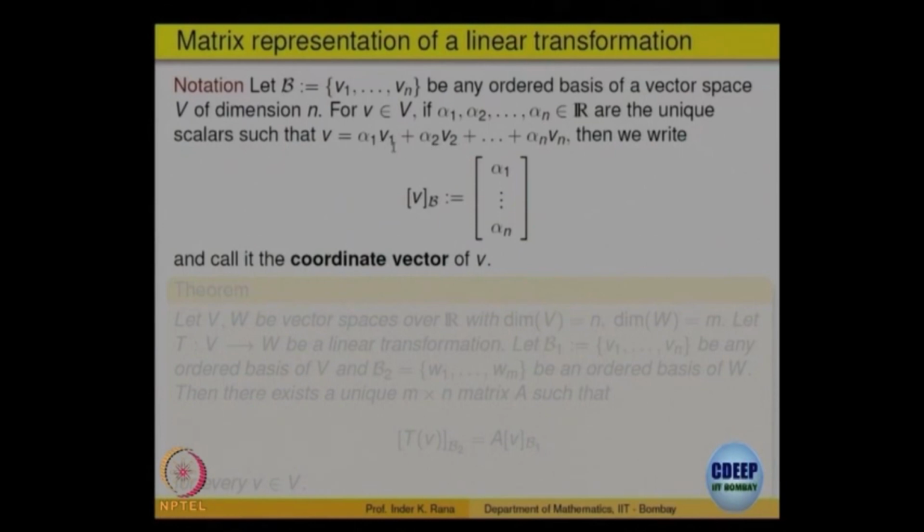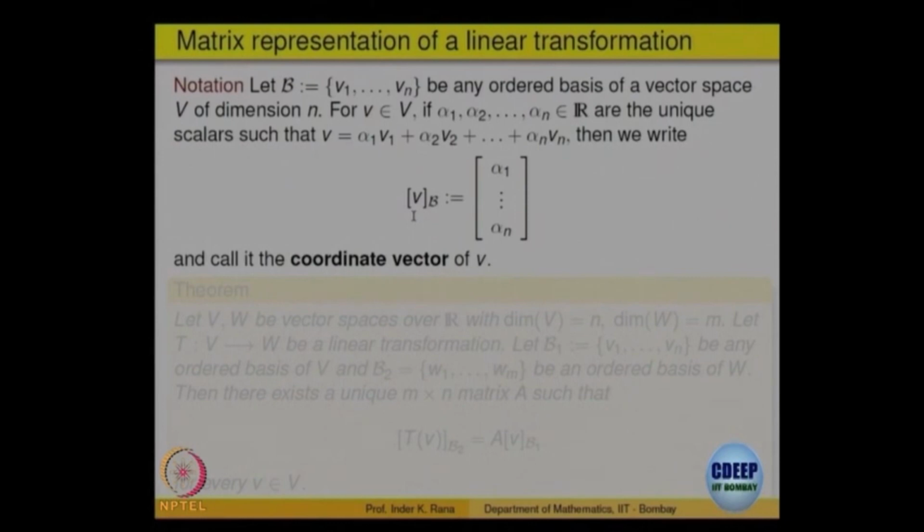Alpha 1 is for V1, alpha 2 is for V2. So, let us write these unique scalars as a column vector alpha 1, alpha 2, alpha n, which come in the representation. So, you get a vector in Rn. This is called the coordinate vector for the vector V, an element in the vector space. These are coordinates written in matrix form, the unique linear combination.